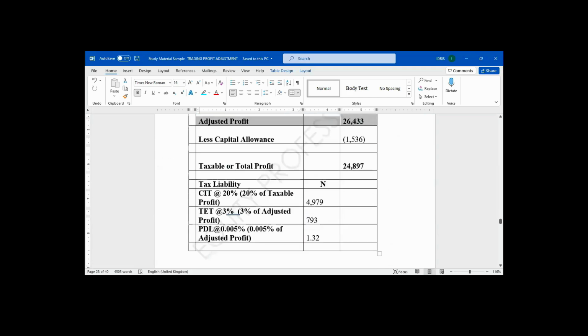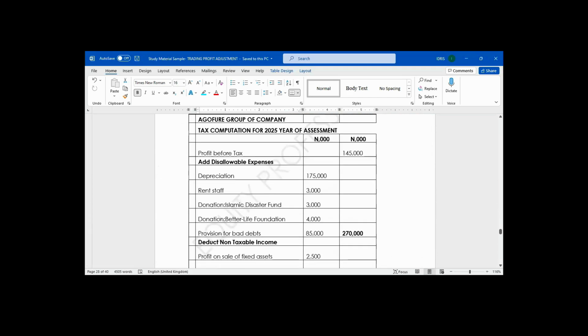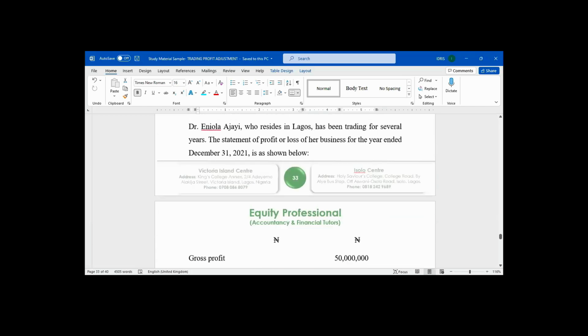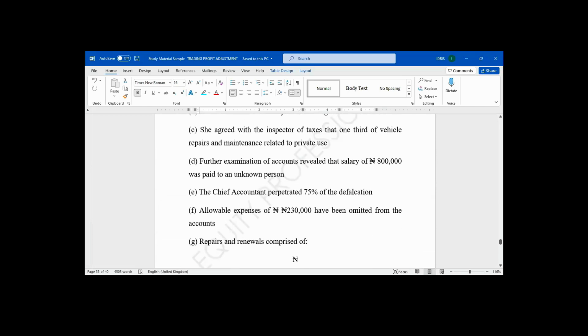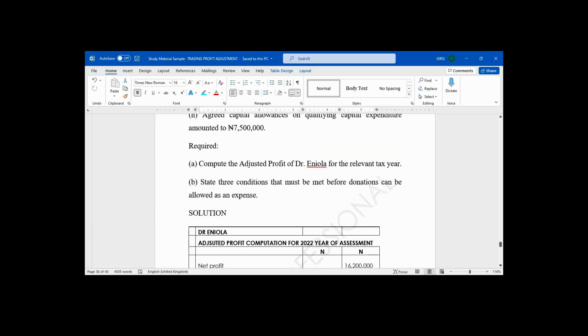Ladies and gentlemen, I have other questions here and the solutions are there. Please, let's study more on adjusted profit. Let's look at their solutions.